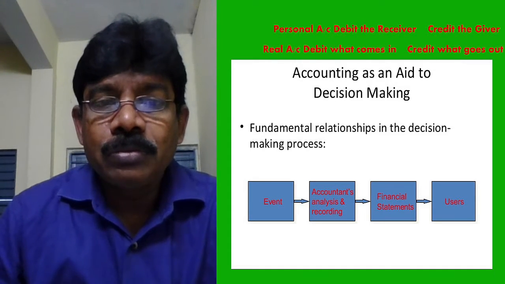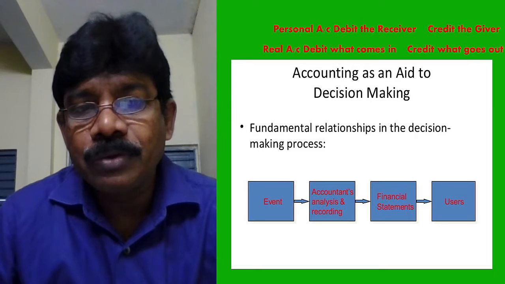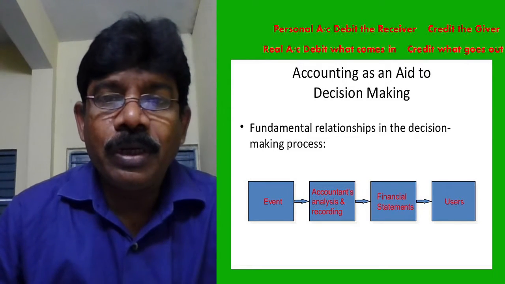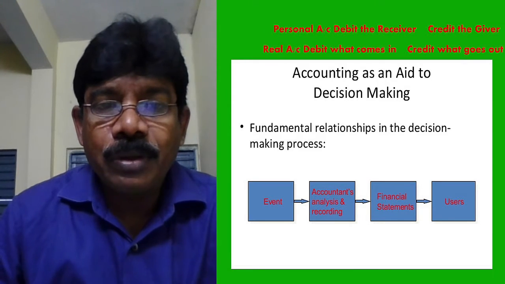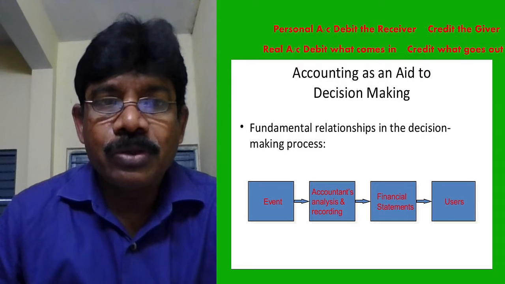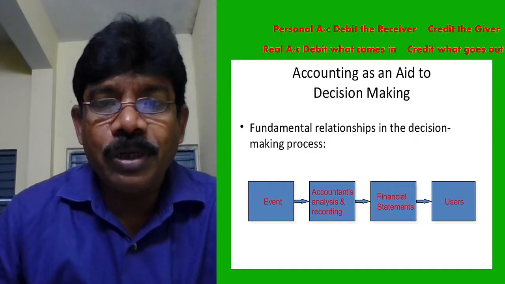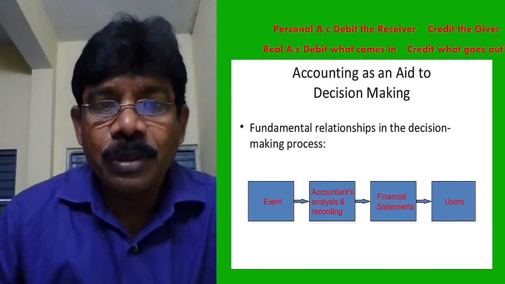So now the accountant will apply the rule according to the type of the account. Goods are a real account, cash is a real account. The real account rule is debit what comes in, credit what goes out. So when I sold the goods, cash is coming in. That's why the rule debit what comes in is applied to the cash account.